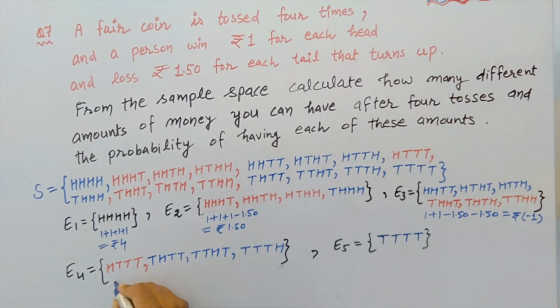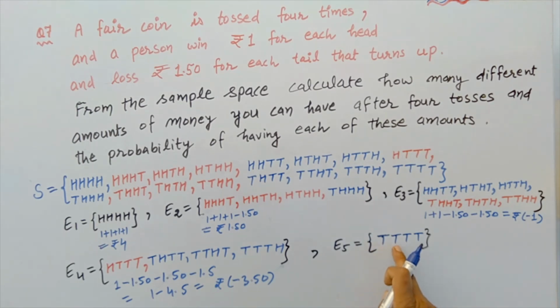Here we have a loss of rupee 1. Now in case of event 4, 1 time head, 3 times tail. What do we have? 1 minus 1.50 minus 1.50 minus 1.50, that means 4.5. This is equal to 1 minus 4.5. So the answer is a loss of rupees 3.50.